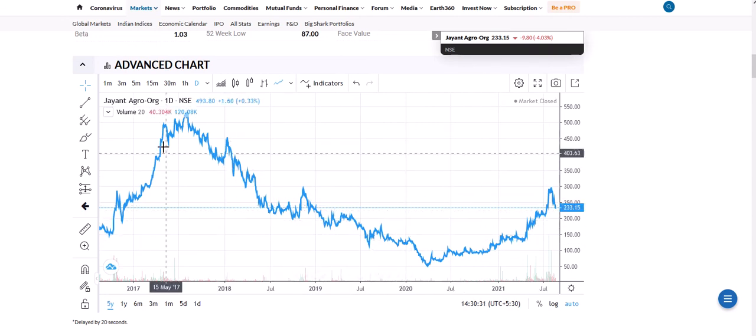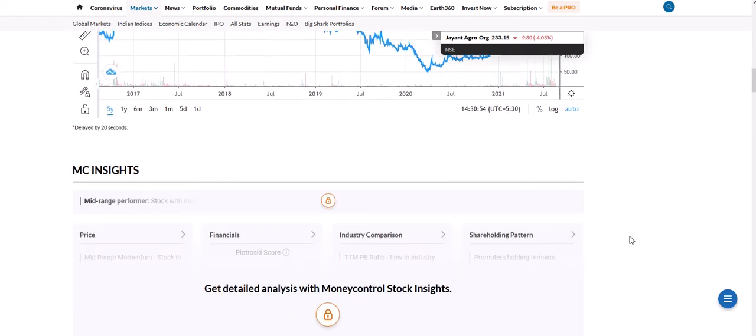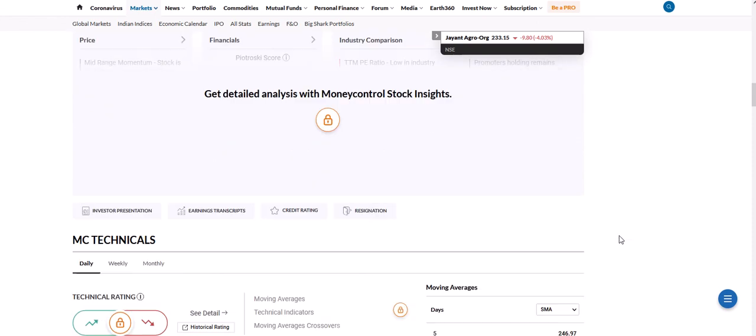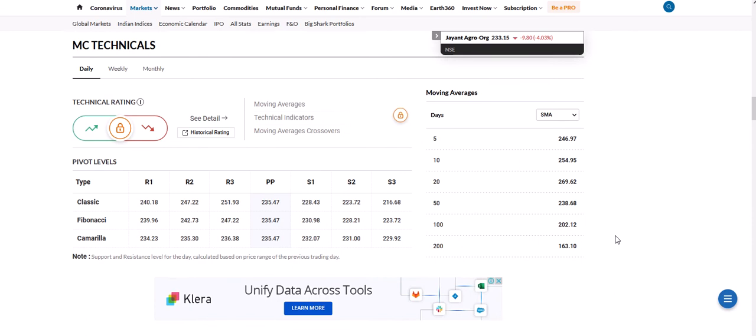So this is showing a good opportunity for the long-term investor who can invest here at 233 price, and this may cross its 52-week high of 488 or 487 soon, maybe in 6 months or 1 year. One important thing: this is an agrochemical company, and it looks like a very good company for investment, but you should always connect with your advisor before investing.